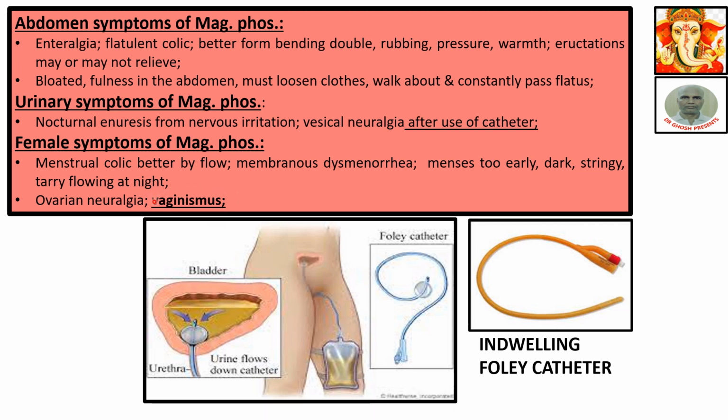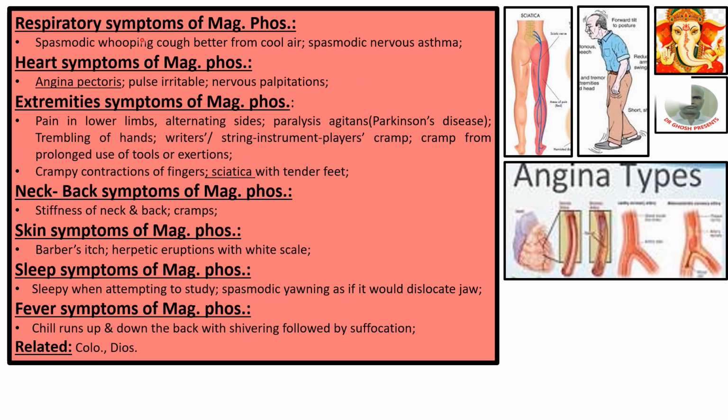The same in the male person is called priapism. Respiratory symptom of MAC-PHOS: spasmodic whooping cough, better from cool air. Spasmodic nervous asthma. Nervous asthma. Mind, the asthma is not from any trouble of the bronchus or bronchial tubes. No, nervous asthma. Reason is nervous.